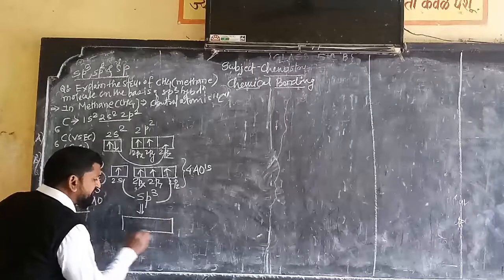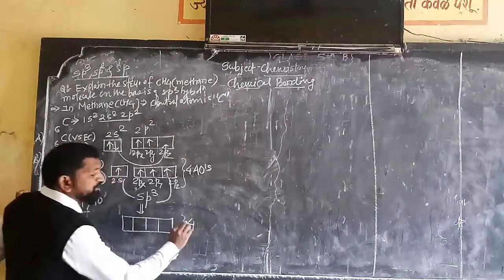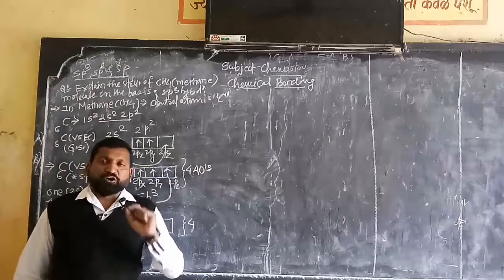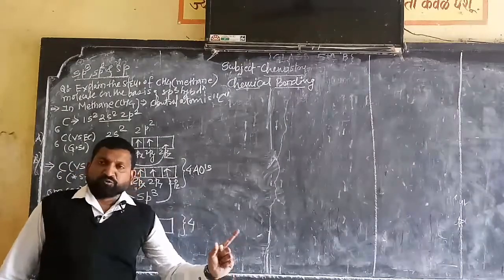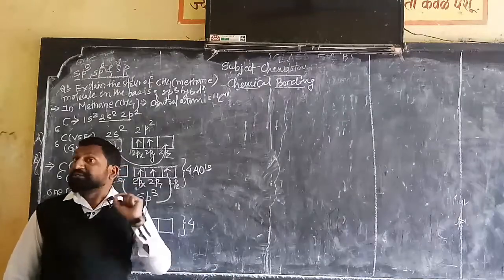Whatever hybrid orbitals will be formed, they will be 4. Already I told you, the number of atomic orbitals which hybridize together will produce the same number of equivalent hybrid orbitals.